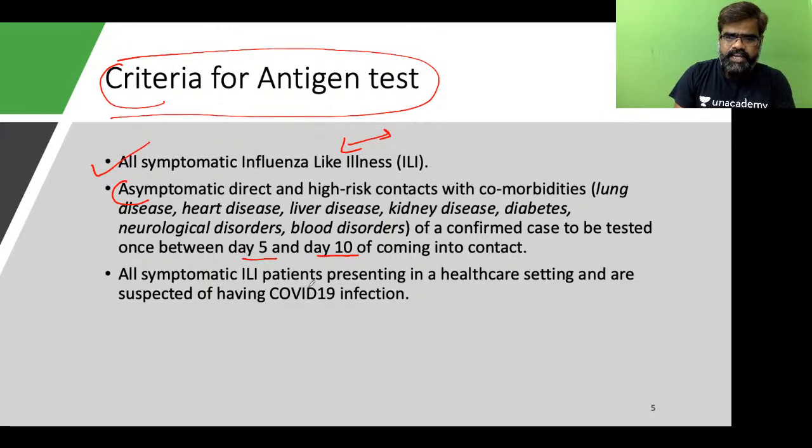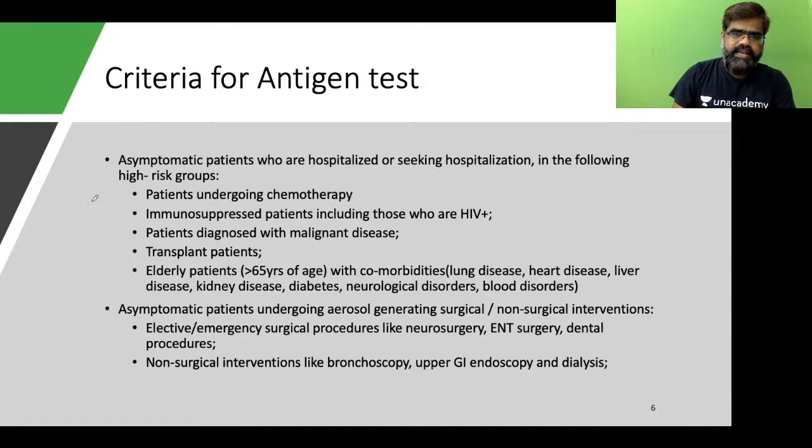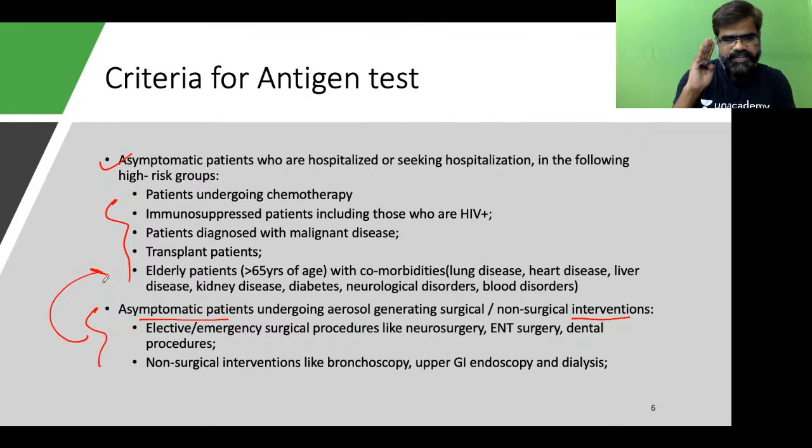All symptomatic ILI patients presenting in a healthcare setting and suspected of having COVID-19 infection can also go for antigen test. Asymptomatic patients who are hospitalized or seeking hospitalization fall under the high-risk group, and they can also go for antigen test. And all asymptomatic patients undergoing surgical and non-surgical interventions should also go for antigen test. So these are the criteria for which antigen test should be done.